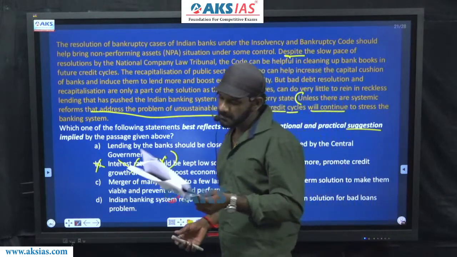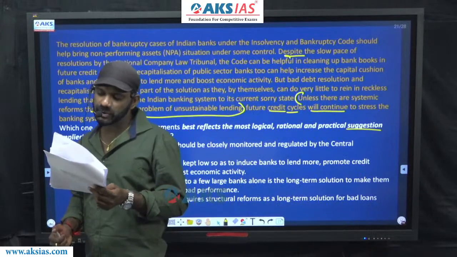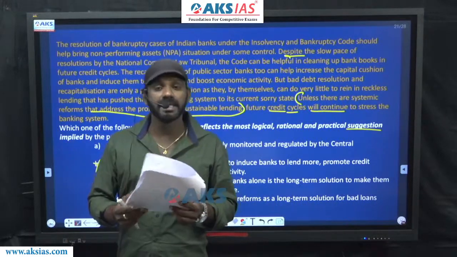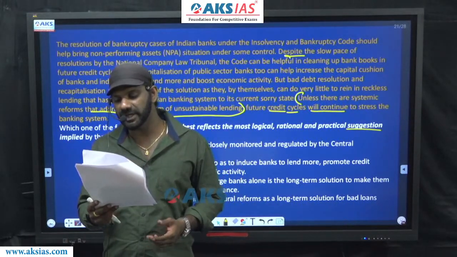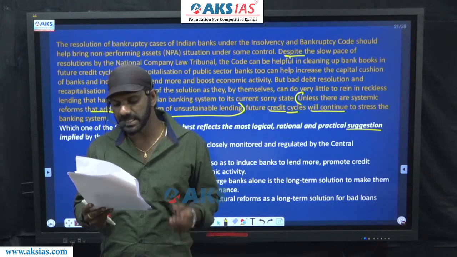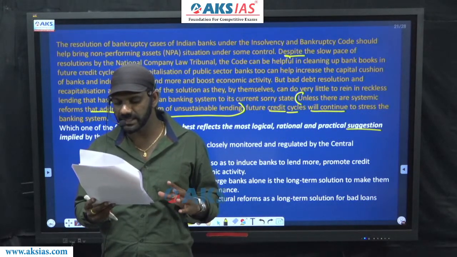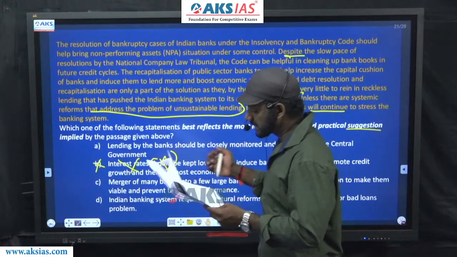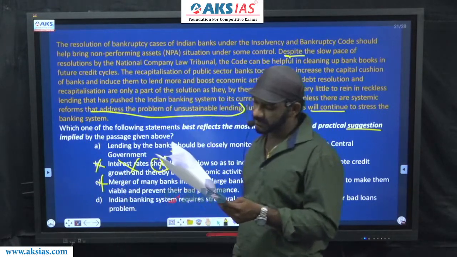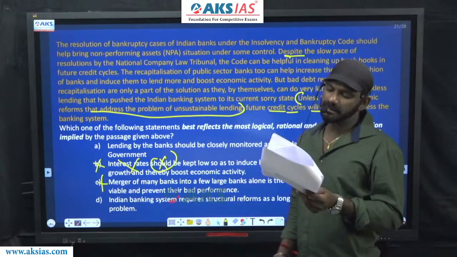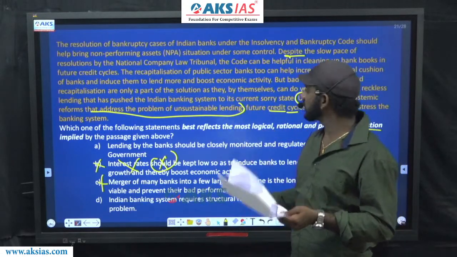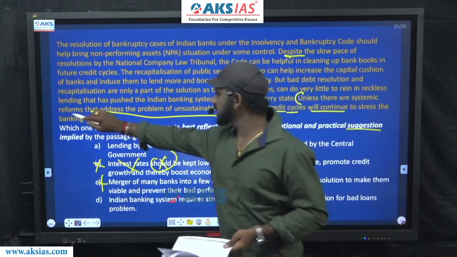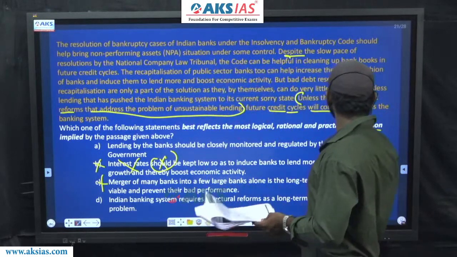Come to C. Merger of many banks into a few large banks alone is a long-term solution to make them viable and prevent their bad performance. This doesn't talk about, in fact, lending, right? The last sentence talks about lending, so C is eliminated. Come to D. Indian banking system requires structural reforms. Yes, this is a suggestion given by the author.